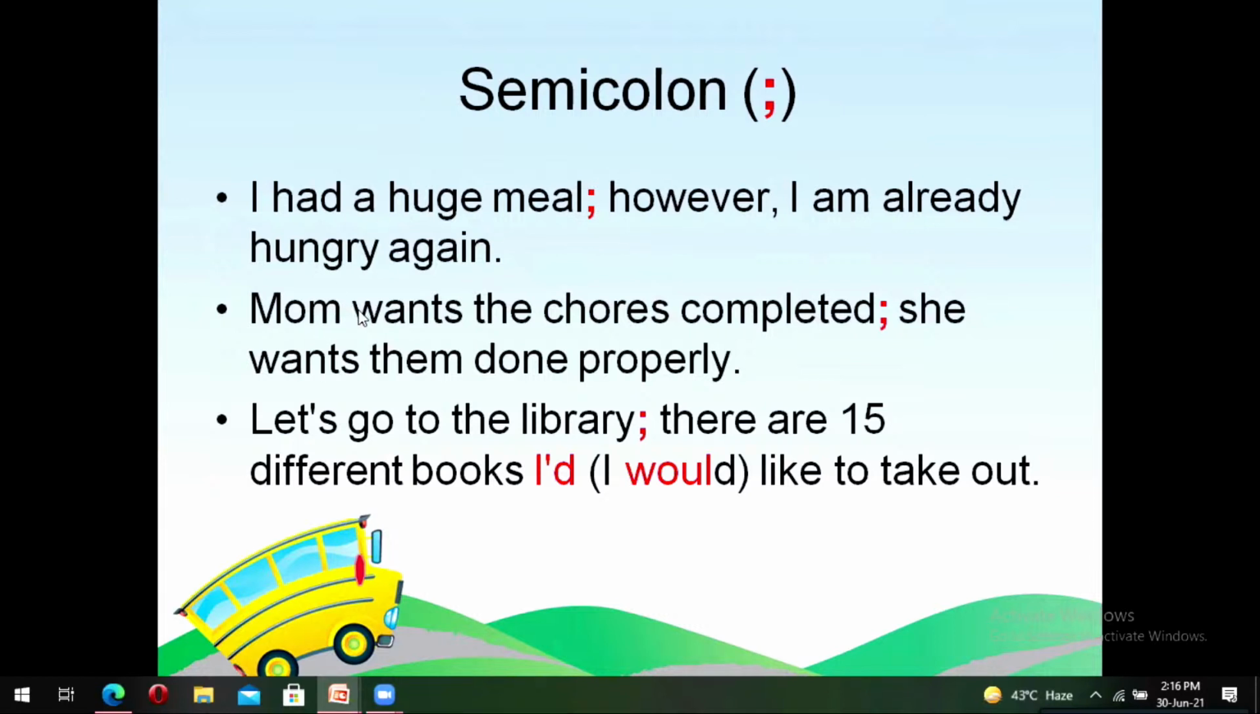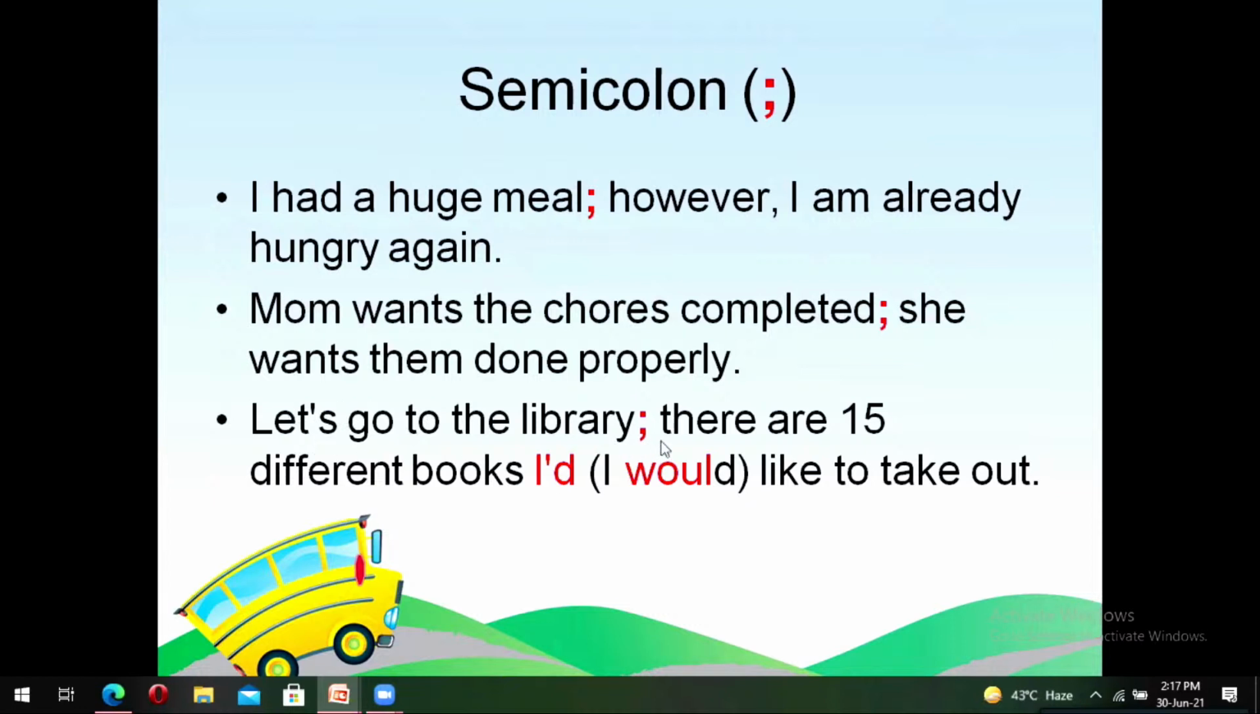Let's have a look at the second sentence. Mom wants the chores completed; she wants them done properly. Both of these sentences are related with each other. What does the whole sentence mean? The sentence means that the mom not only wants the chores to be completed, but she also wants them to be done properly. Between these two sentences, we place a semicolon to signify that both the sentences are related with each other.